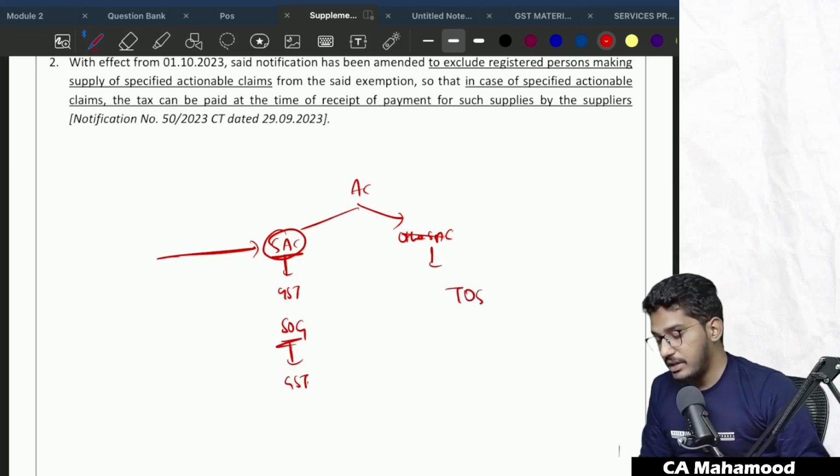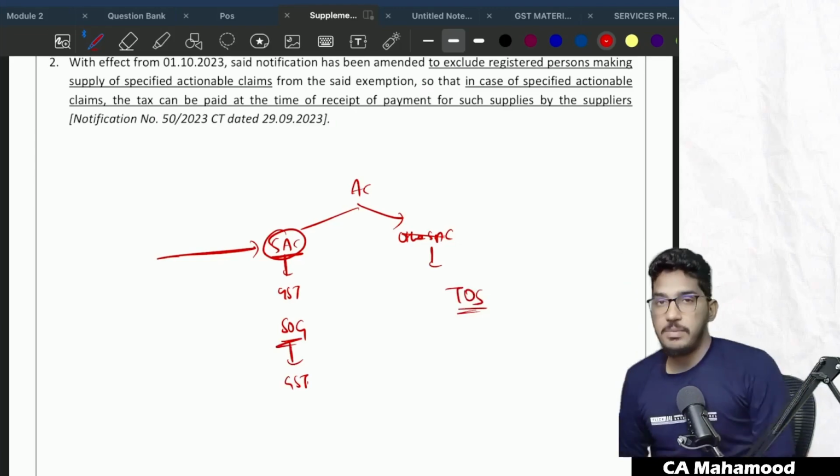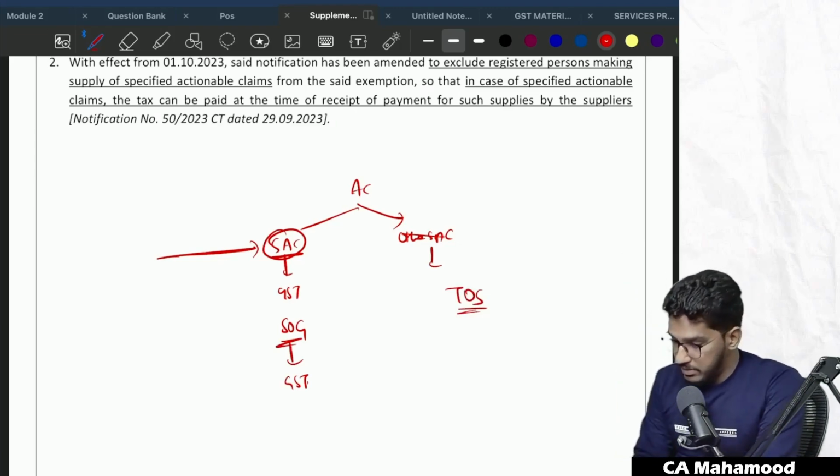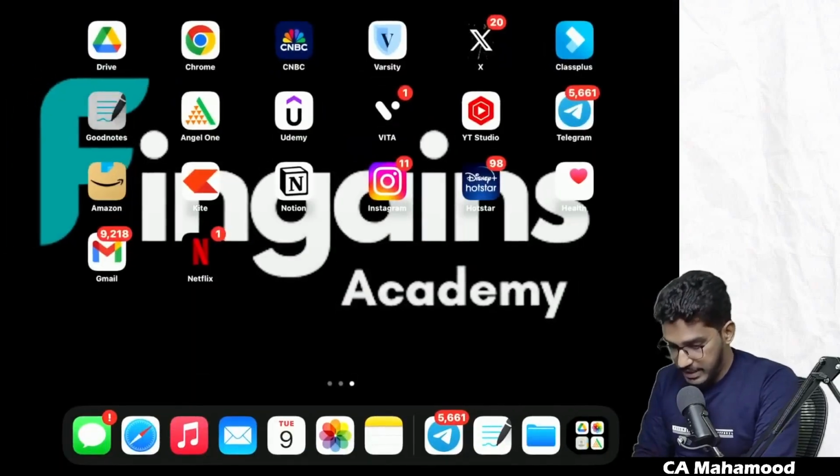Now, talking about time of supply. Sir, what will be the time of supply in case of supply of goods? If you remember, if we go back to the time of supply chapter, very interesting thing, guys, pay attention.